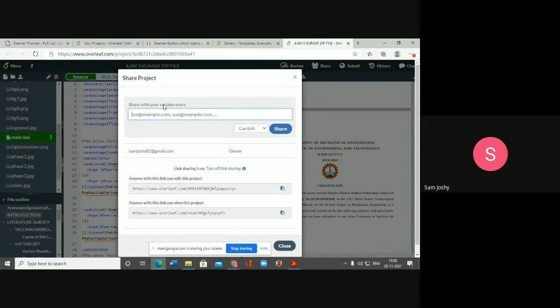So he can share it with the collaborators, that is the guide, and the guide will be able to edit the document online. So it brings the editor, that is the project supervisor, and the student into a single platform. That is the advantage of working with LaTeX on an online platform. And Overleaf is such an online platform for preparing LaTeX documents.